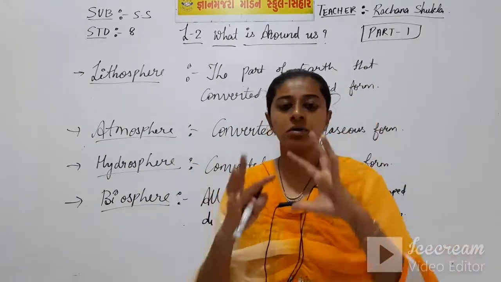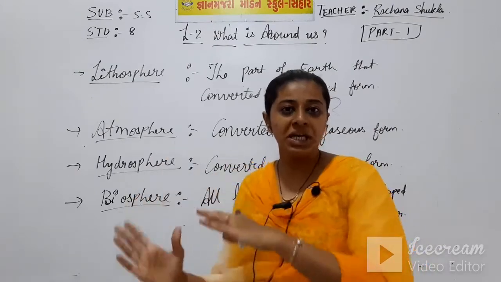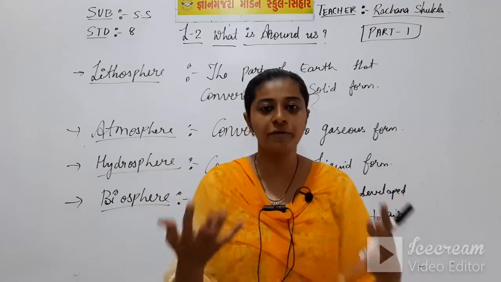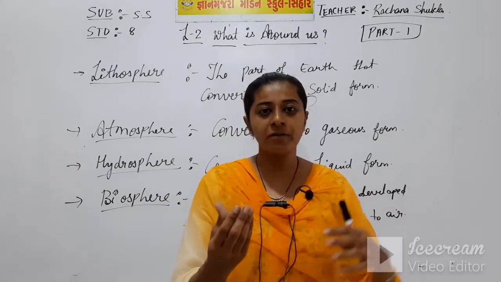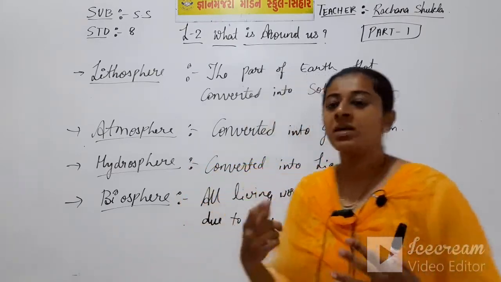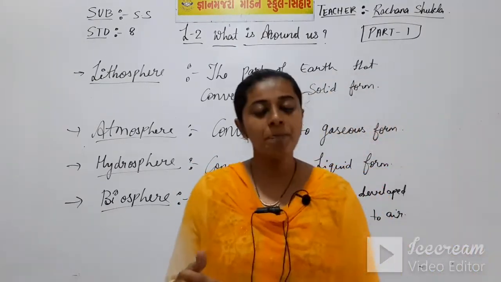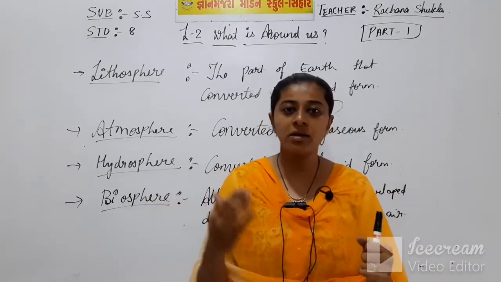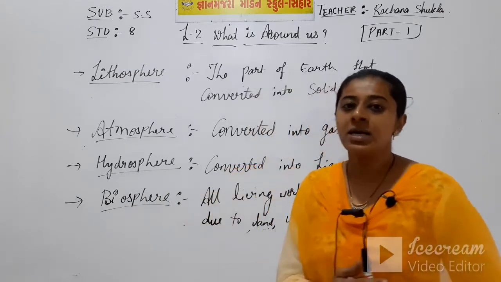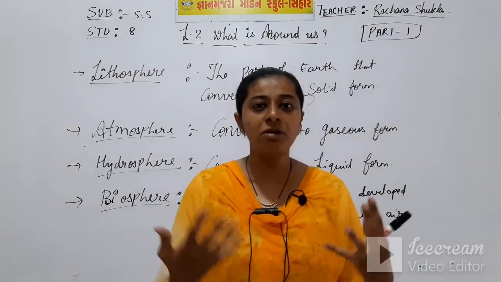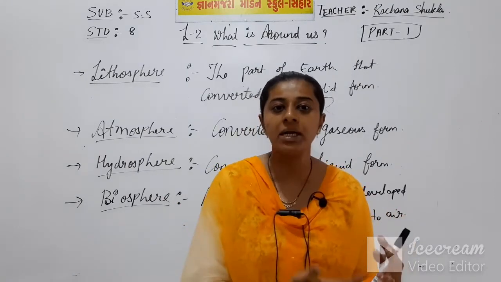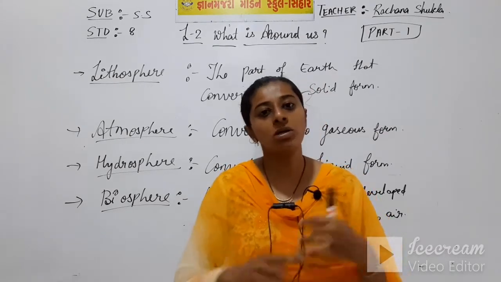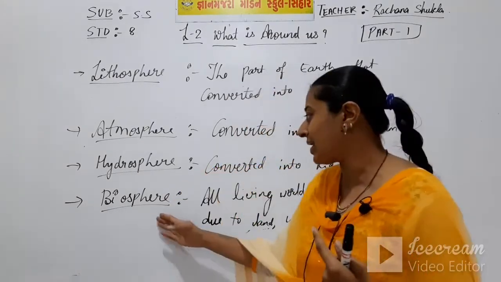So when the earth, the ball of fire, was detached from the sun, slowly and gradually it started cooling and forming into different spheres. Some part was formed in solid form, the land, that is the lithosphere. Some part was formed in liquid form, that is the hydrosphere. Some part was formed in gaseous form, that is the atmosphere. And when all the living world started developing due to the favorable conditions of land, water and air, the combination of all these is known as the biosphere.